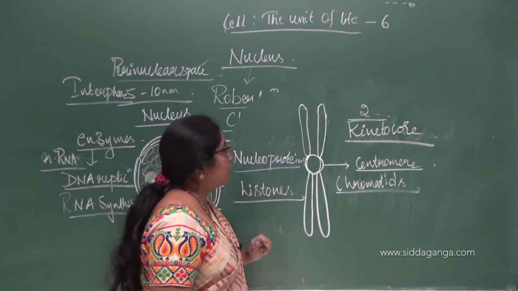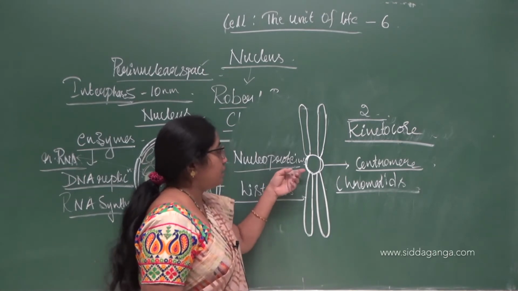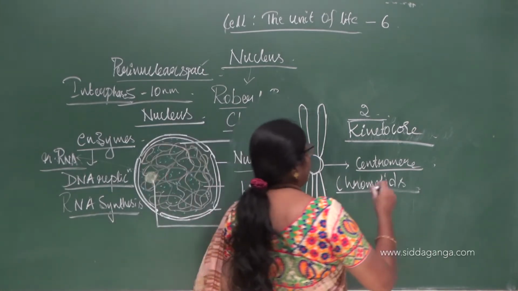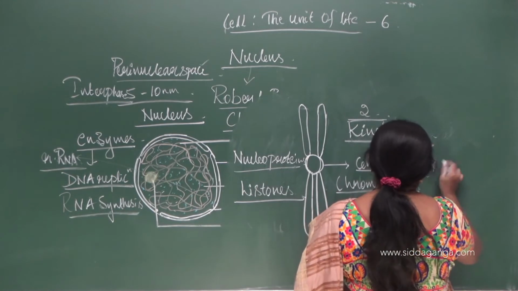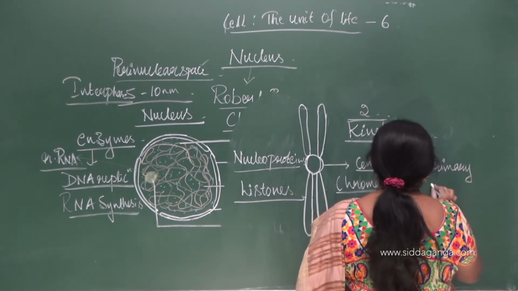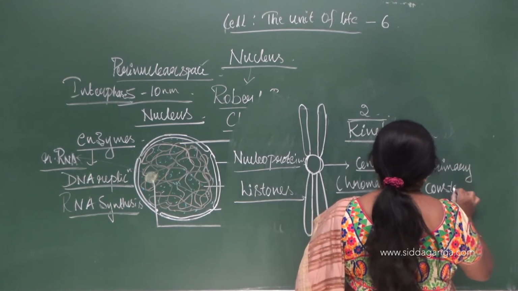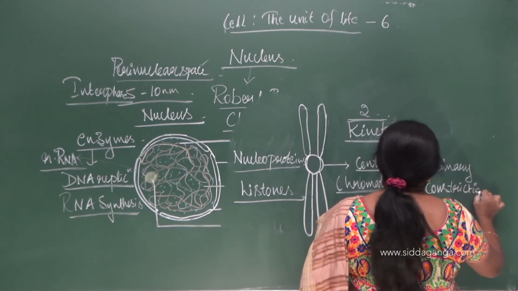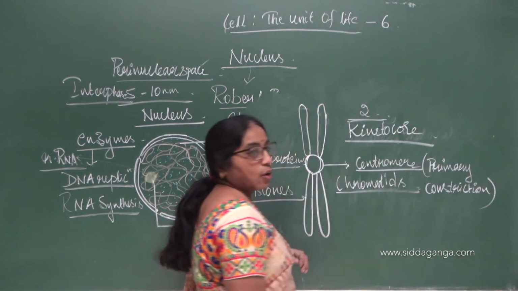Sometimes this centromere is also referred to as the primary constriction.